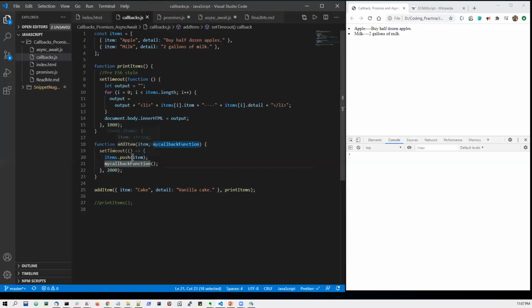So the item is pushed, and then my callback function will be executed. So now I have saved this. Let us refresh it. So after a delay of 3 seconds, these three items are printed. 2-second delay for this one, and 1 second delay is for printing the items.